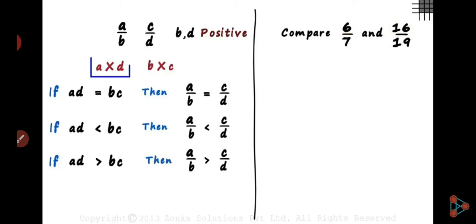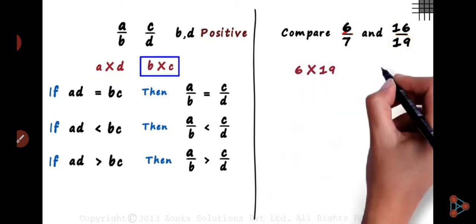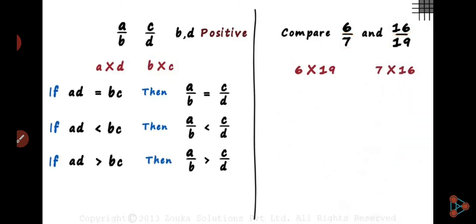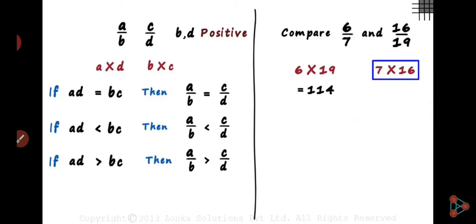Let's multiply. B into C means 7 into 16. Our answer is 114 for the first, and here we get 112. So 114 is greater than 112. This is how you compare two rational numbers.